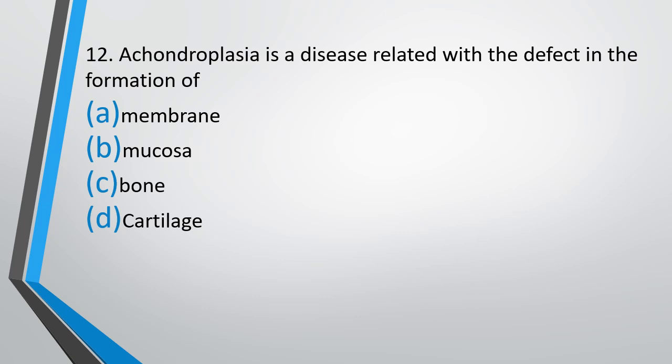Question number 12. Achondroplasia is a disease related to defect in formation of membrane, mucosa, bone, or cartilage. Achondroplasia is a disease related to the defect in formation of. The correct answer is option D, cartilage.